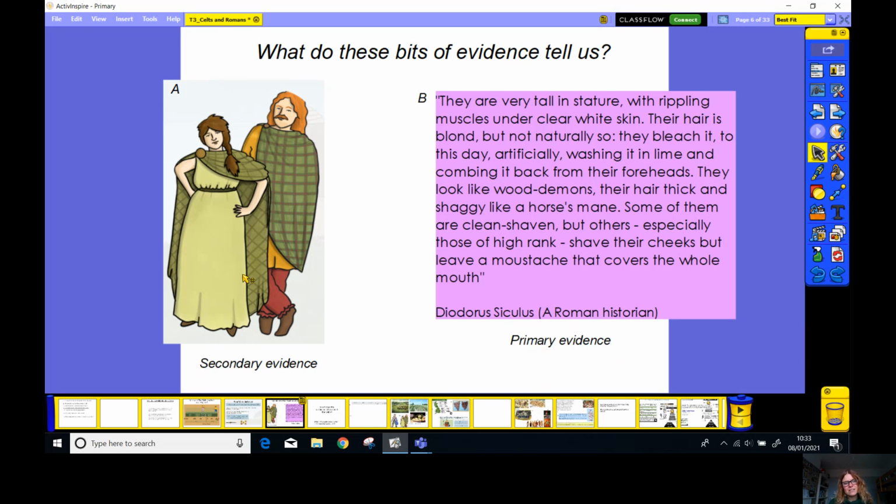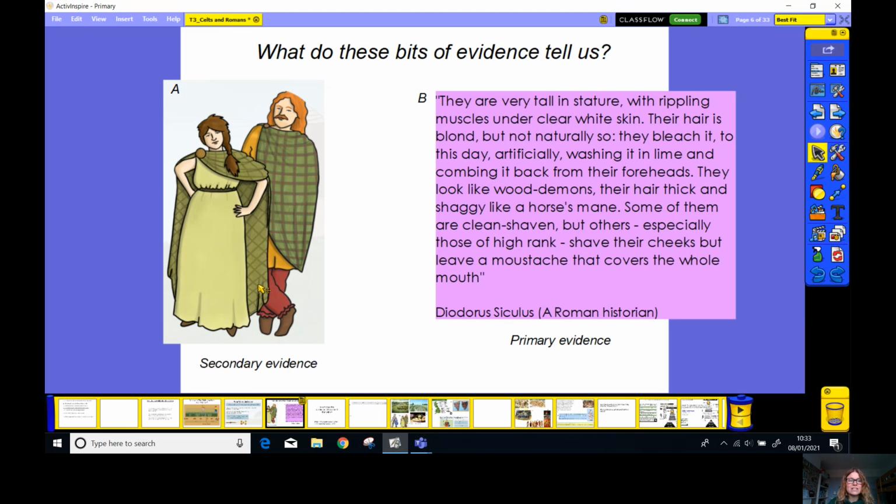This bit of evidence, however, was made quite recently. It comes from a history textbook, so this is secondary evidence. It was made long after the actual event. You're going to be looking at a bit of a mixture today, and you don't need to decide if it's primary or secondary. That's just there for your information. Both these bits of evidence tell us about the Celts. Why don't we pause the video now and have a look at what these bits of evidence tell us?